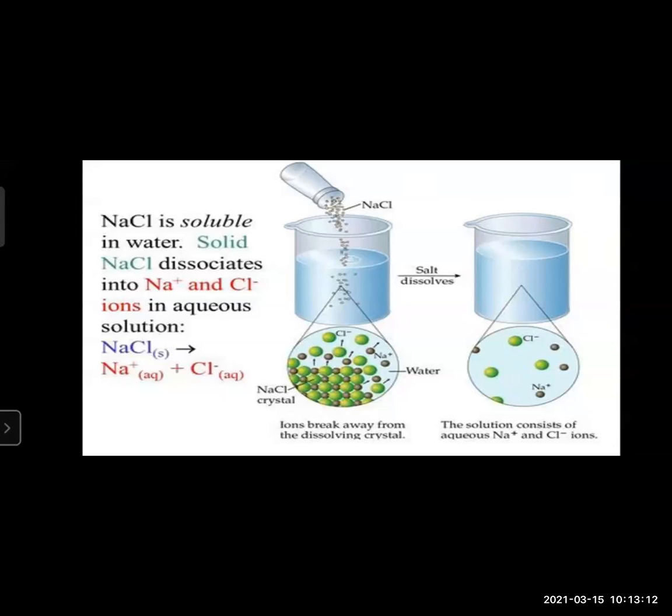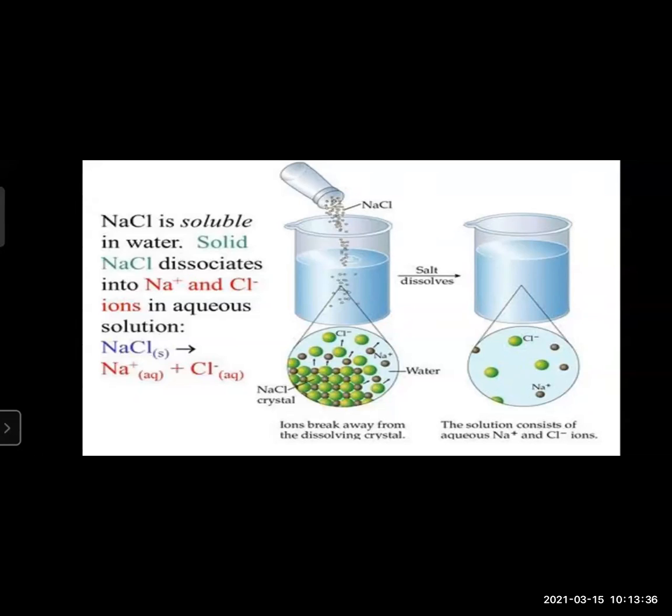In short, what can we say? An ionic compound dissociates while forming an aqueous solution. Each of the dissociated ions in the aqueous solution is surrounded by water molecules. Yes, now the ions have started dissociating and spreading.